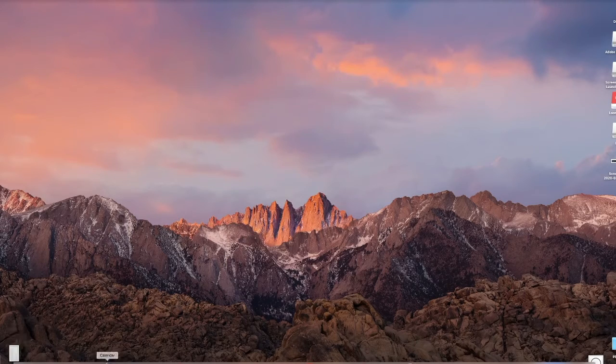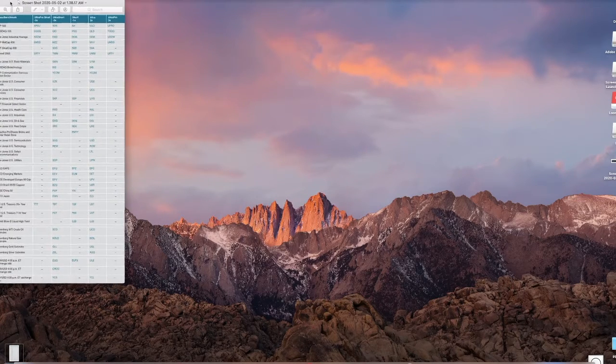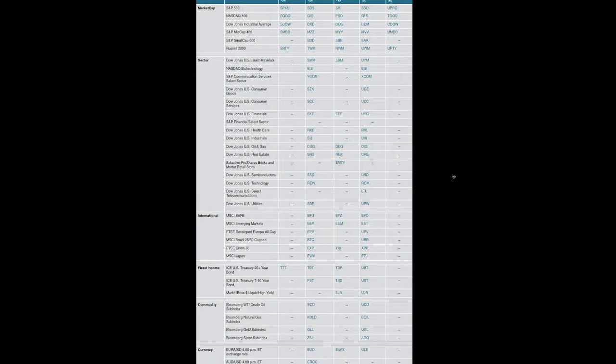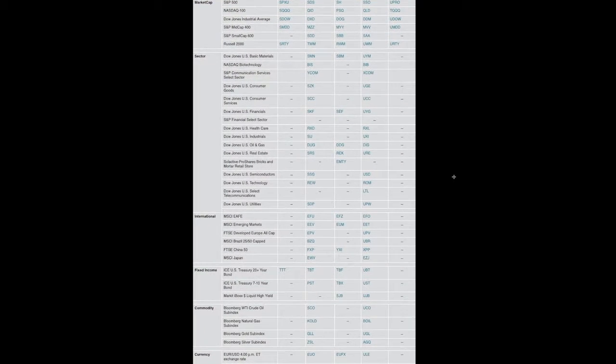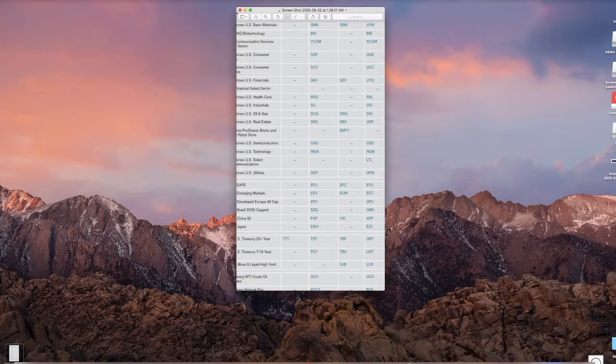This is very useful. And I also have this other one, which is every sector, and they're leveraged ETFs. So we have everything from 3x to negative 3x, 2x. So yeah, I find these really helpful.